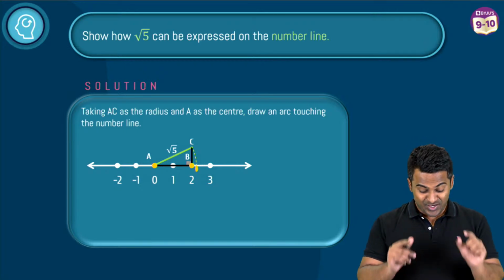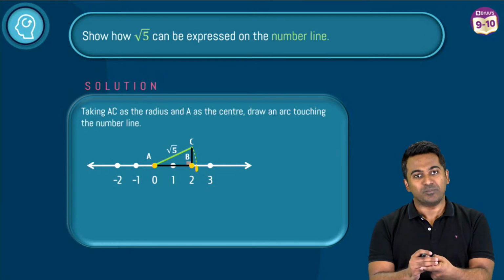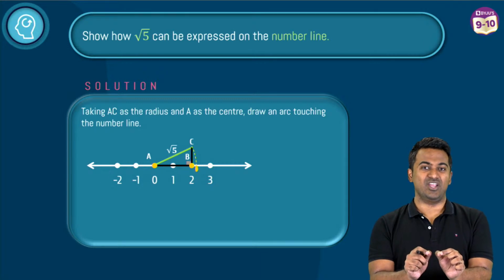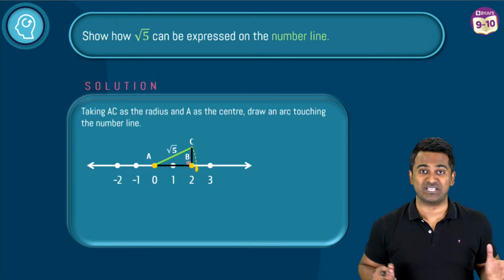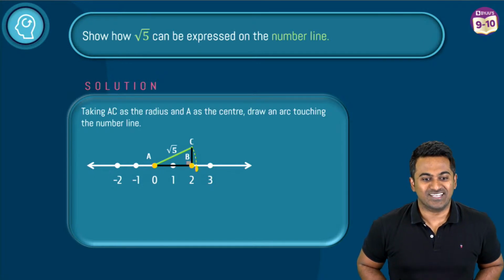Amazing, isn't it? Root 5 is an irrational number, which means it is non-terminating and non-recurring. And the beauty is, you are still able to locate it on the number line.